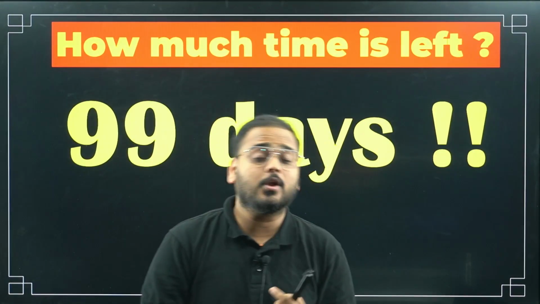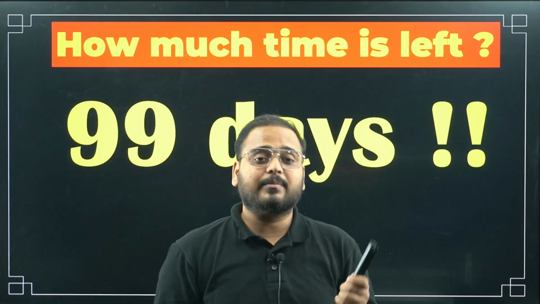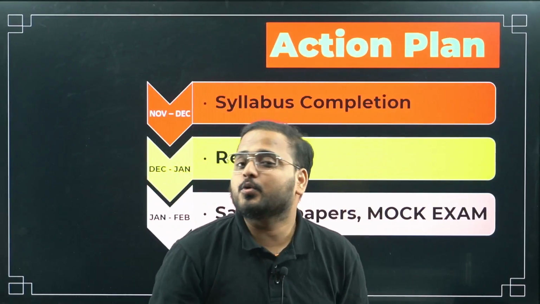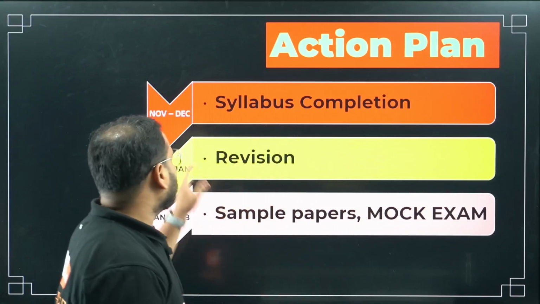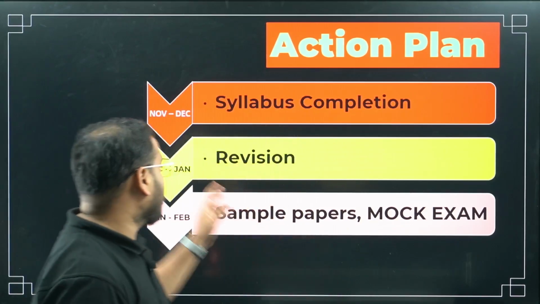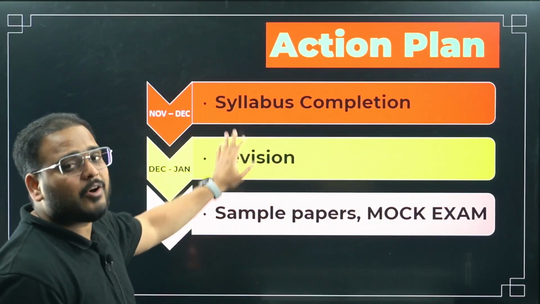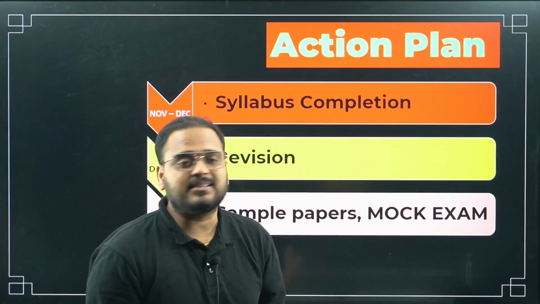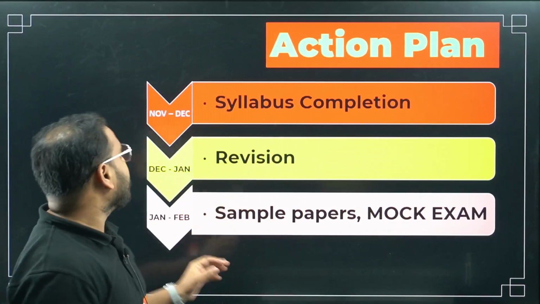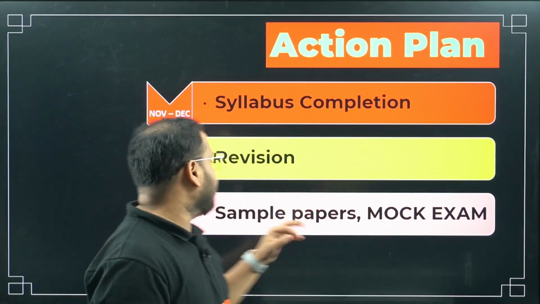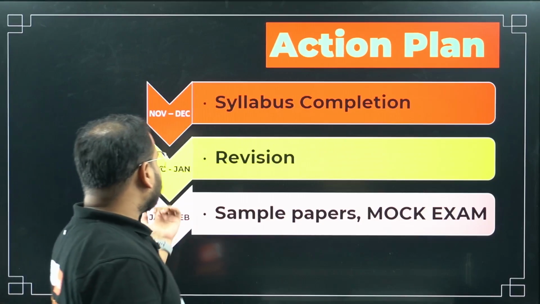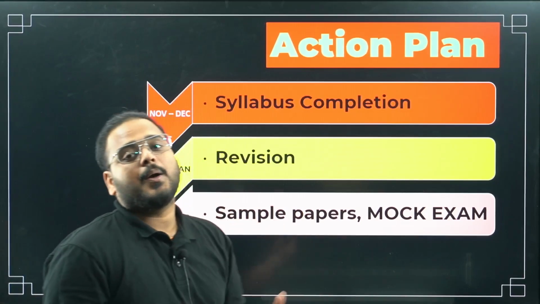So we got to know the goal, and we know how much time we have left. Next coming up is our action. How can we do it, and when to do what? The time we have left starts from November. In November and December, you can plan your syllabus completion. So we can complete our entire portion for mathematics in the November and December period. Then we can move on to revision in December and January. Moving on to January and February, we'll do sample papers and mock examinations.